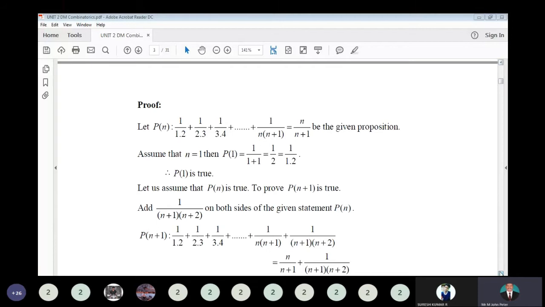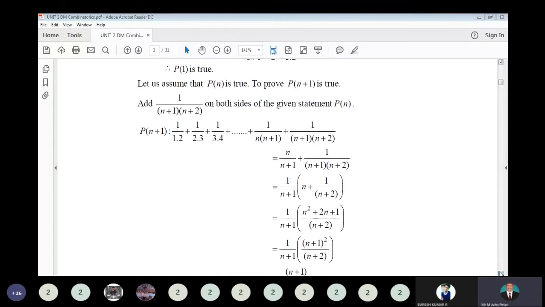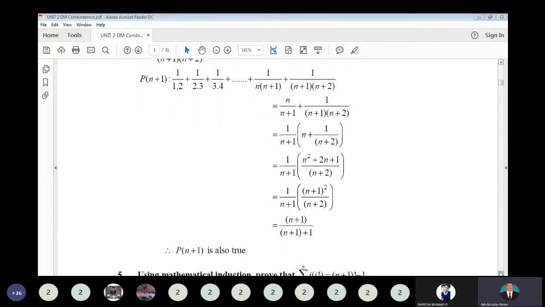So add 1 divided by n plus 1 into n plus 2, the next term of the series, to both sides. Add both sides and simplify. So the right hand side we have to simplify. That is n divided by n plus 1 plus 1 divided by n plus 1 into n plus 2. So 1 divided by n plus 1 as a common factor, remaining you will get n plus 1 divided by n plus 2. So inside the bracket we have n plus 1 divided by n plus 2.